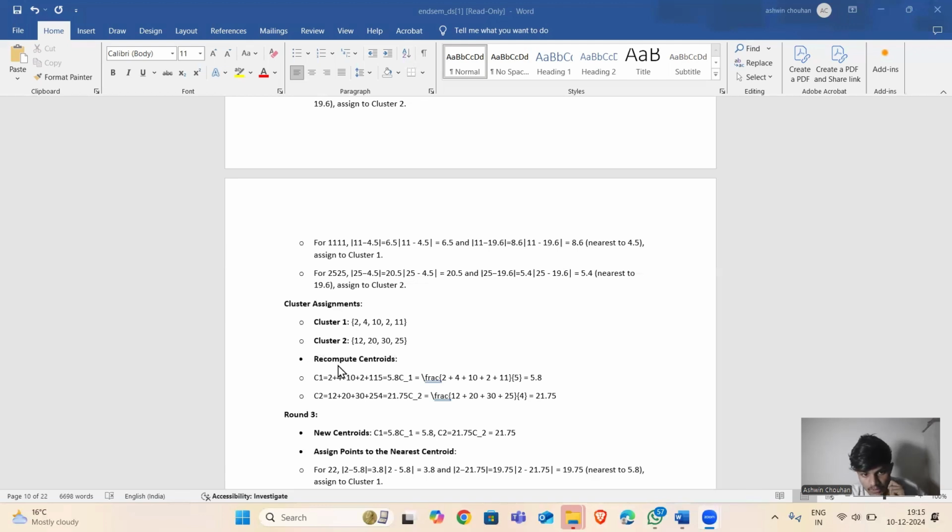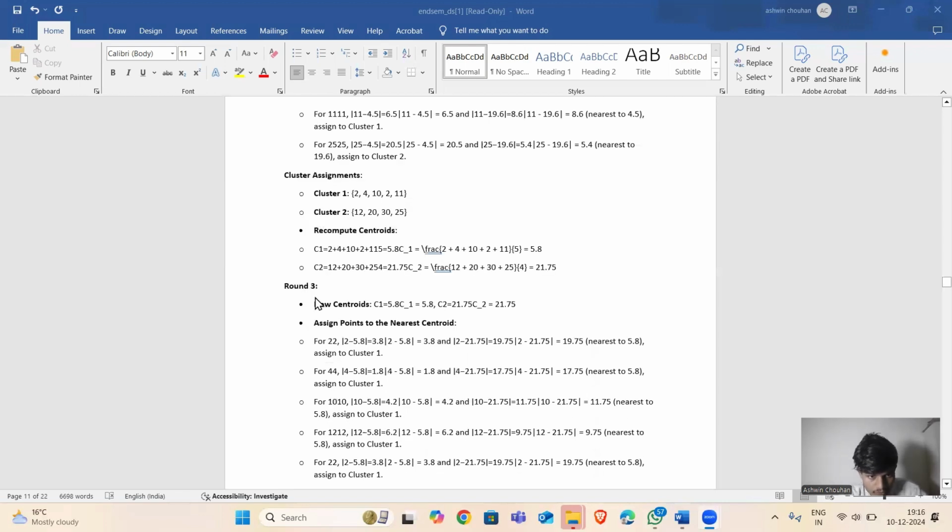Now we recompute centroids: C1 equals 5.8 and C2 equals 21.75. For round 3, the new centroids are C1 equal to 5.8 and C2 equal to 21.75.